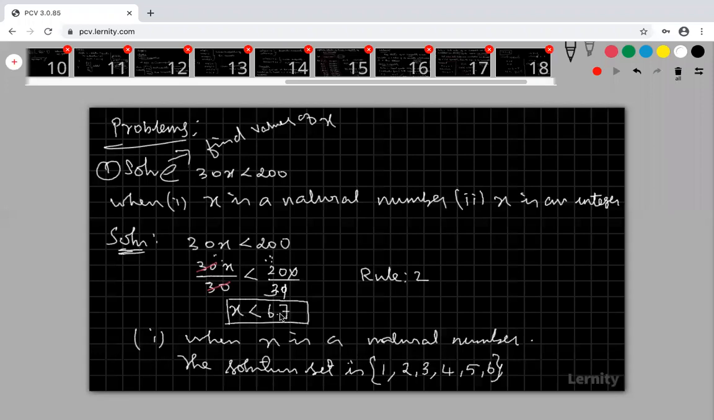So I can easily apply my natural numbers. 1 is less than 6.7. Yes. 2 is less than 6.7. Yes. I am applying one by one. My x is a natural number. I am applying x is equal to 1, x is equal to 2, x is equal to 3, x is equal to 4, up to 6. Suppose I apply 7 here, this statement is not true. So therefore, I take it up to 6 and write it in set bracket. This is my solution set.